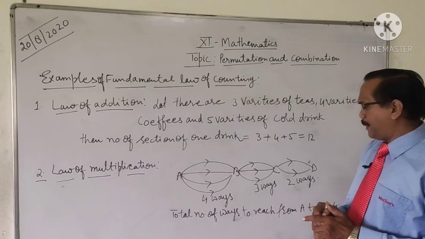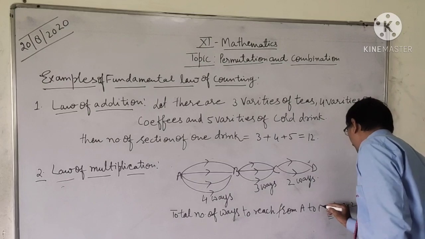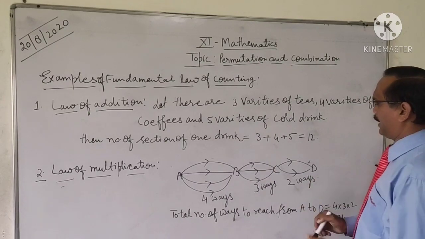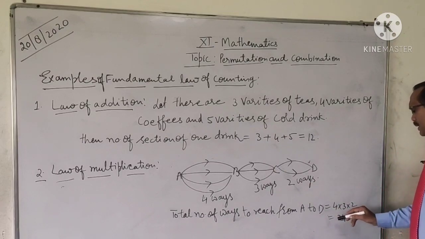Now the number of ways to reach from A to D will be 4 into 3 into 2, right? That is 4 threes are 12, 12 twos are 24.